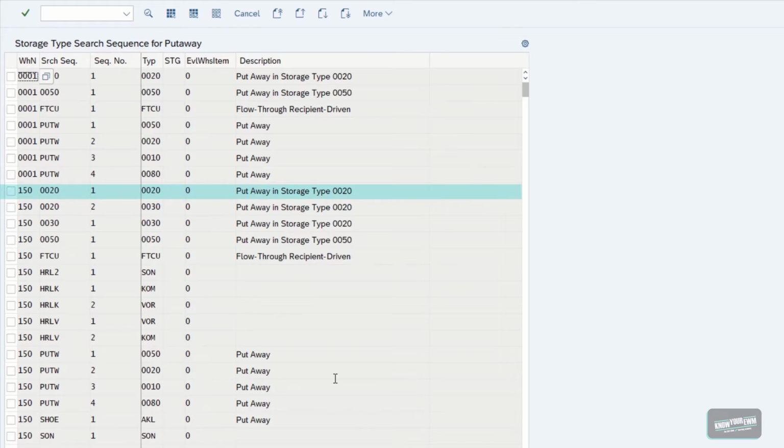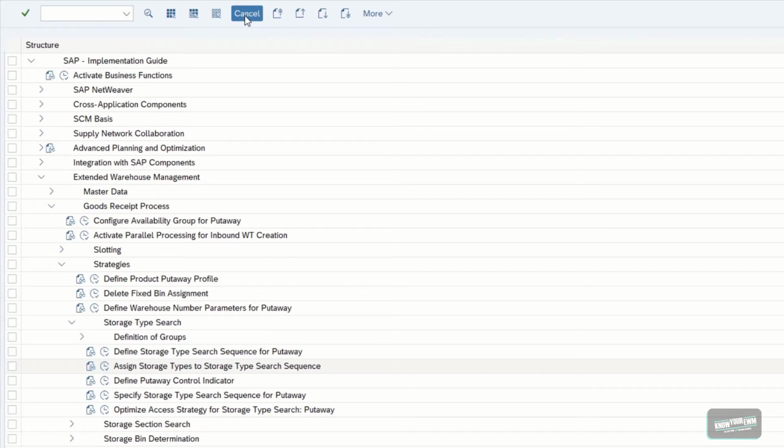And if there might not be a suitable storage bin available, the EWM will try the same thing again in the next storage type, according to the entries right here and in which order they are sequenced.